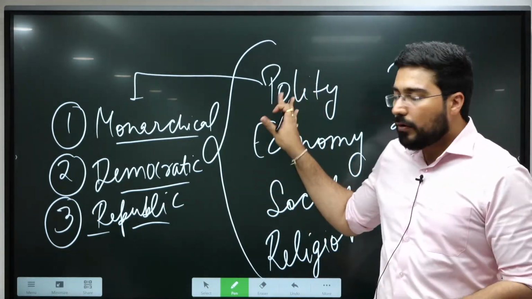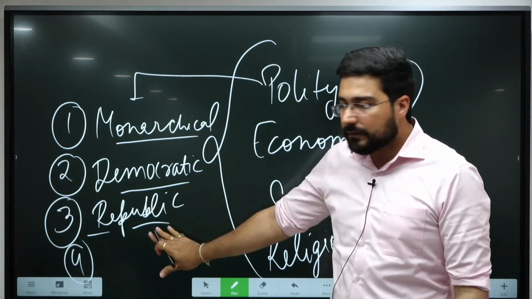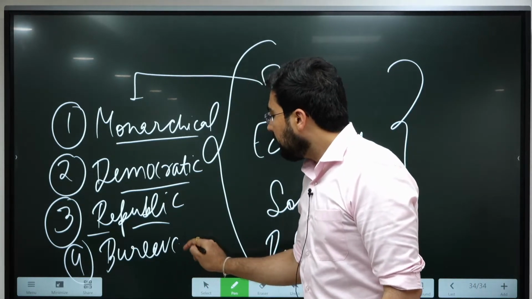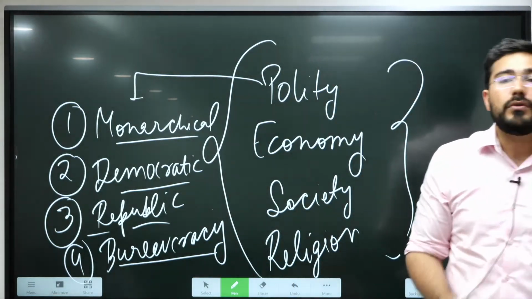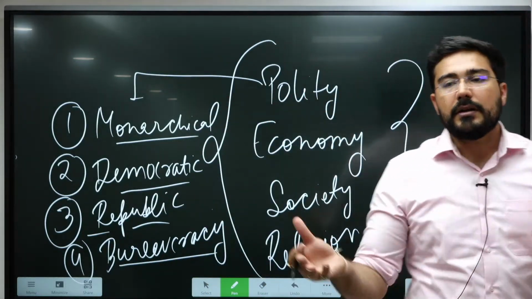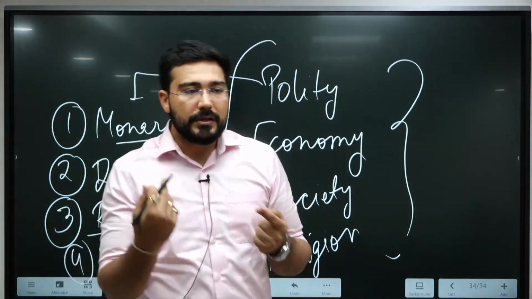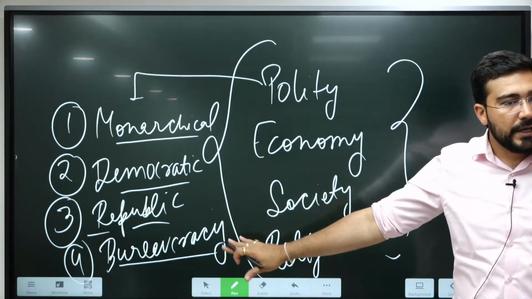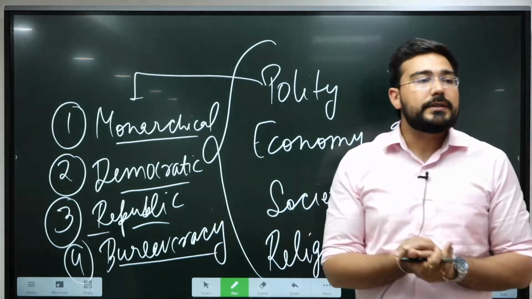So whenever we talk about political life, we try to understand all this, monarchical, democratic as well as republic, but we also try to understand the bureaucracy. What function has been devolved to these people? Like all of you know, the civil services have been created and they have a certain agenda to be fulfilled. Like we have the Indian Administrative Service, Police Service, Revenue Service, and all of them have different sorts of goals and objectives. So similarly, at that point also, we are trying to understand what kind of bureaucracy is there.